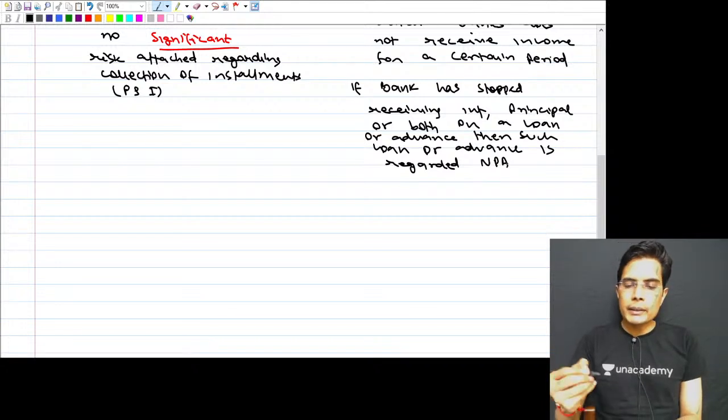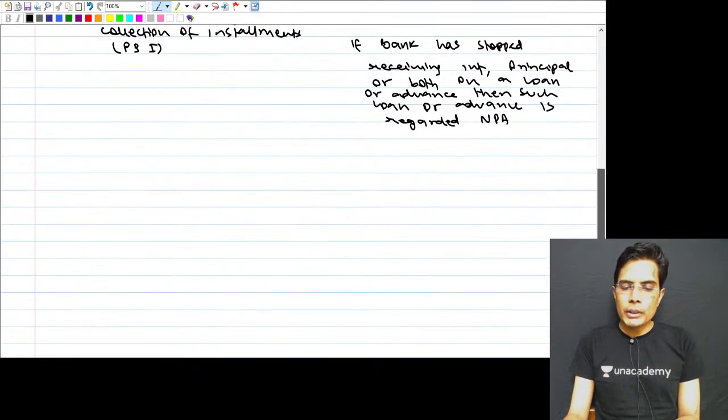A non-performing asset is an asset which is not generating any income for us, which has stopped generating income for us.